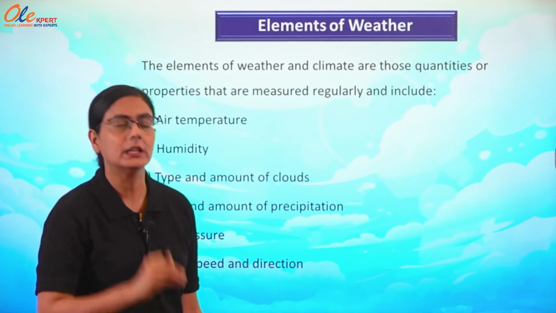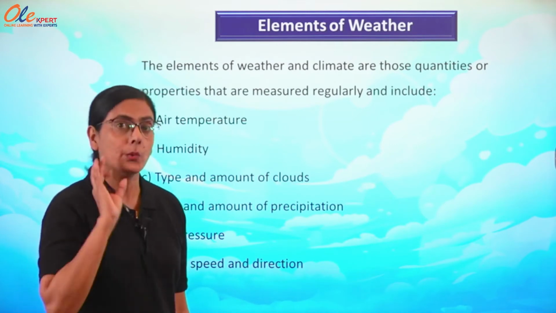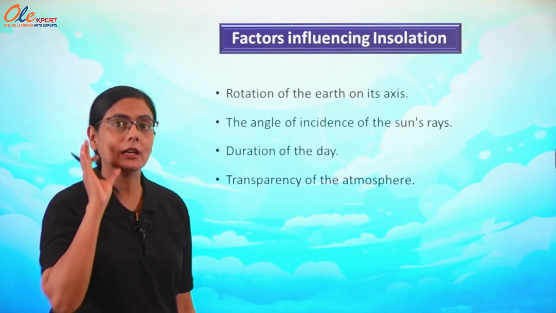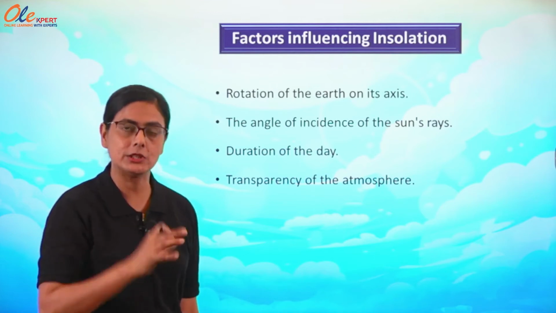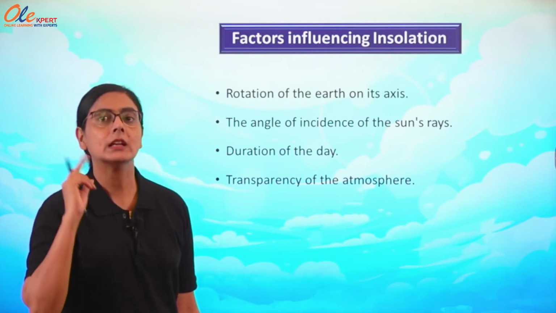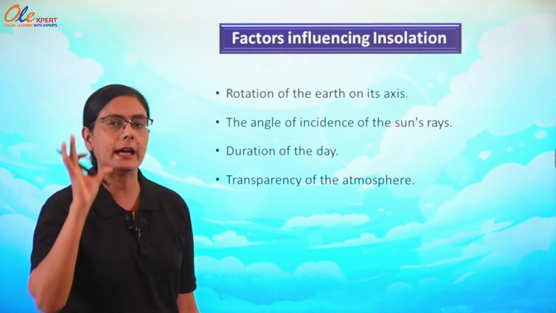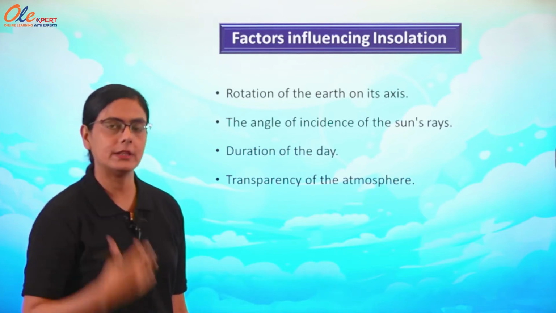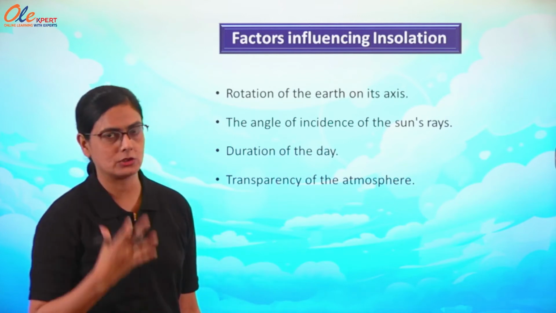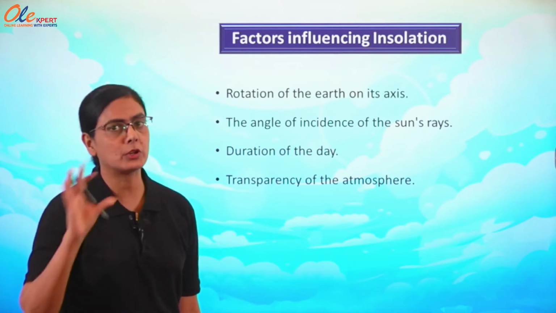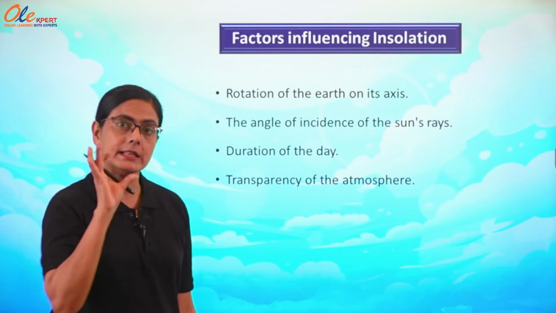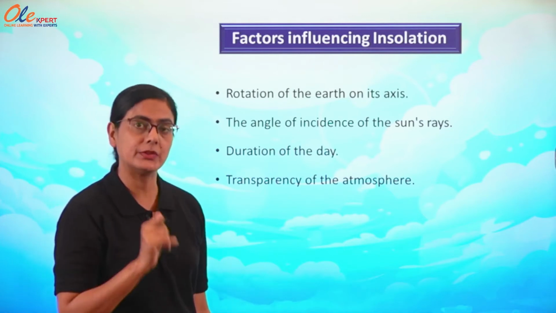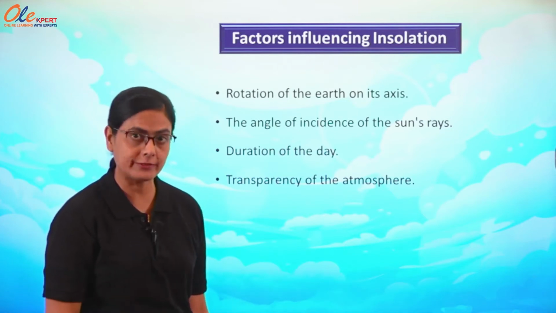Basically, in this chapter we are talking about insolation, which is the basic form of energy we get from the sun, the head of the solar family. The sun is the only source of solar energy, or insolation, through which life is possible on our earth, and it comes in a balanced amount. That is why it is possible for us to survive here.